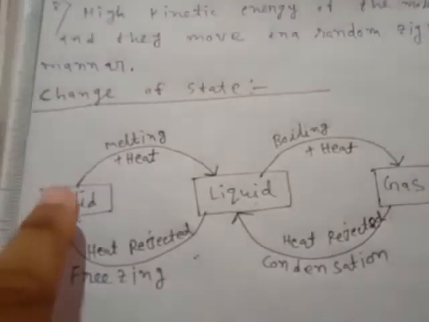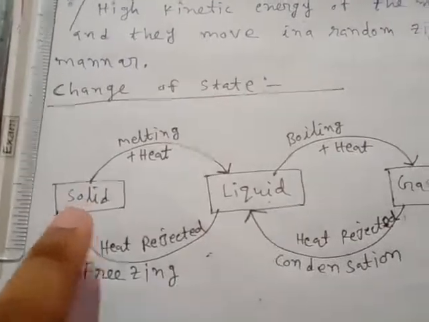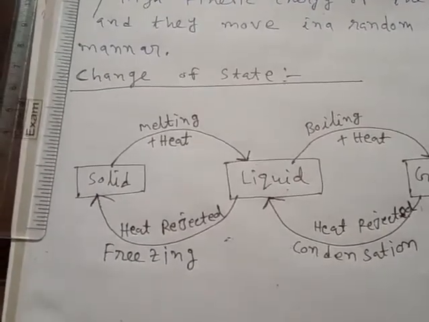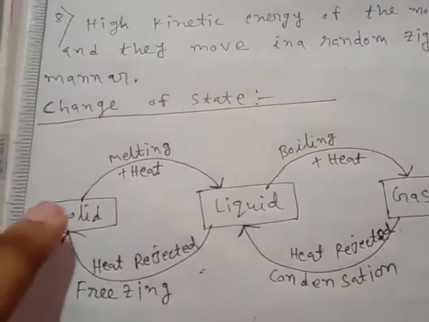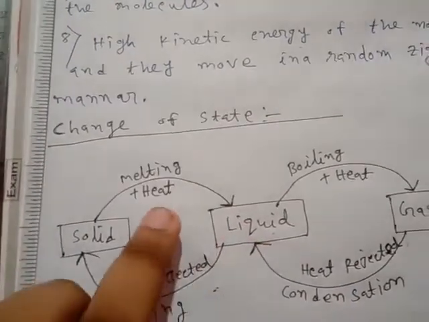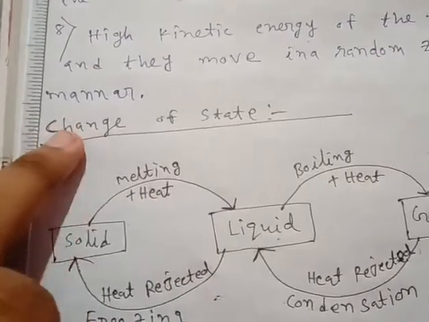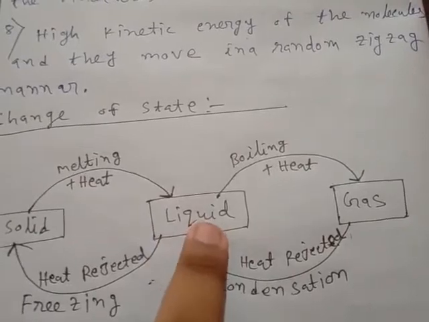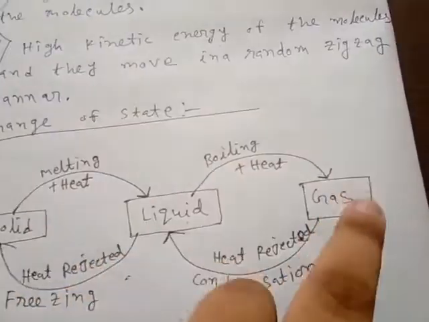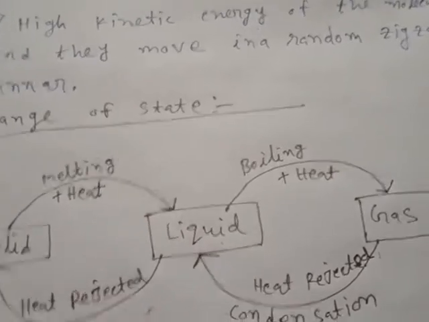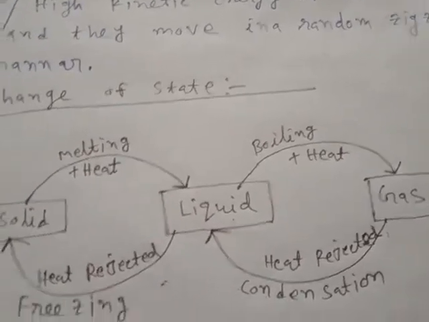So now the process in which the solid converts into liquid by absorbing heat is called melting. Then the process in which liquid converts into gas by absorbing heat is called boiling or vaporization.